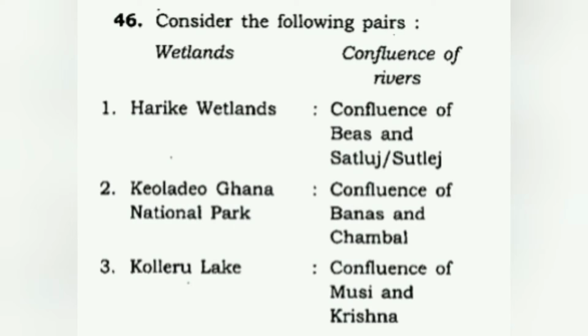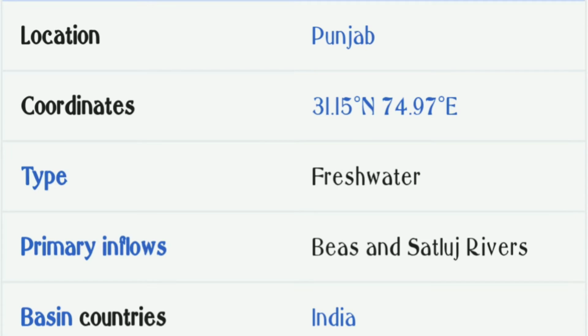So Harike wetlands, we have Keoladeo Ghana and Koleru Lake. When we look at Harike wetlands, you'll see it's located in Punjab. The type is the freshwater wetland, and the primary inflows are Beas and Satluj River, which is the correct pair that they have given. So according to the question, Harike wetlands is there in Beas and Satluj River, and this is a correct answer also. So our first option gets correct.